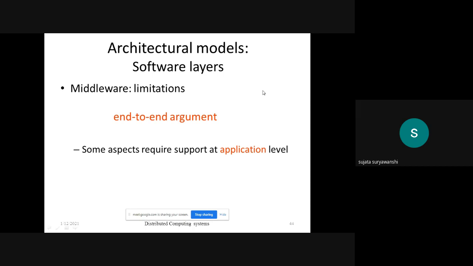But whenever we consider middleware or RPC, end-to-end arguments are passed from one end to the other end. That's why it is the basic limitation of the middleware. So some aspects require support at the application level.